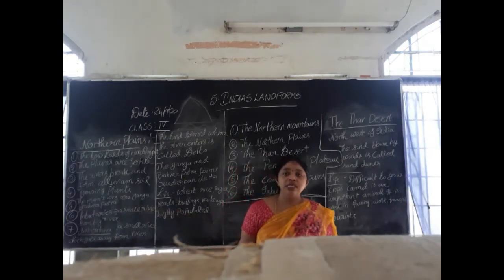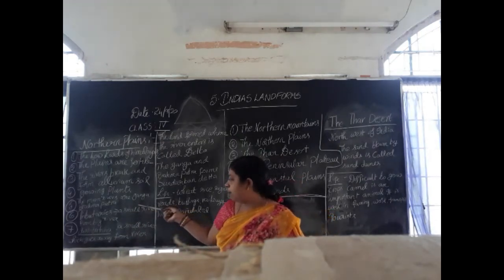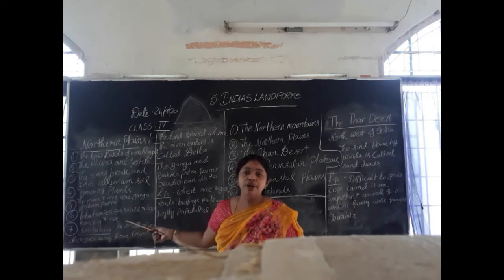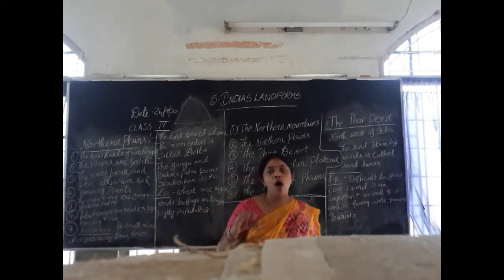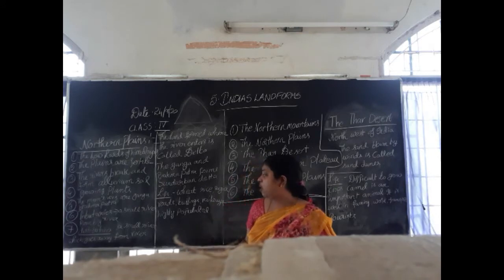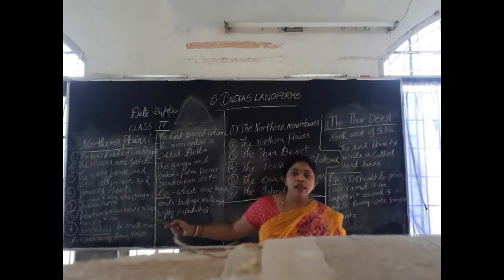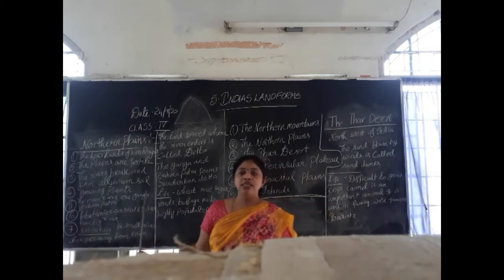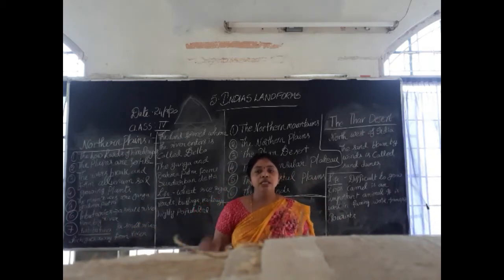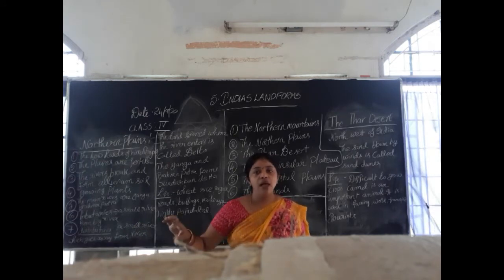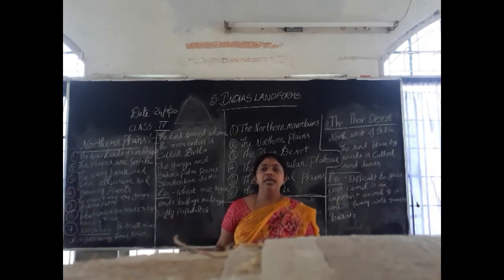Okay, the main rivers are Ganga and Brahmaputra, and the new word for you is tributaries. What are tributaries? The small rivers formed from the main river are called tributaries. Another word is distributary. What is a distributary? The small river which goes away from the main river is called a distributary.